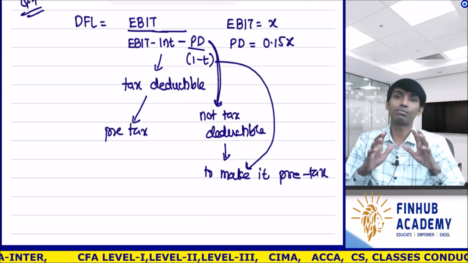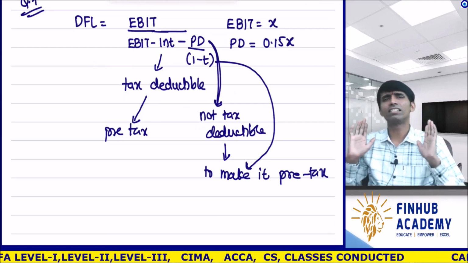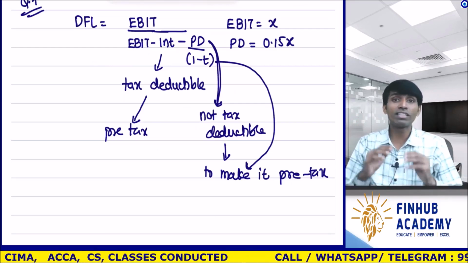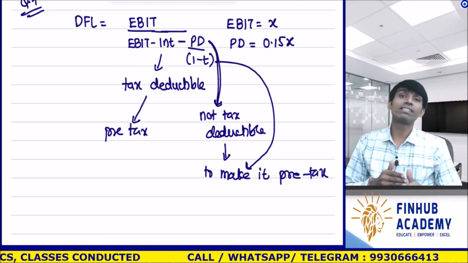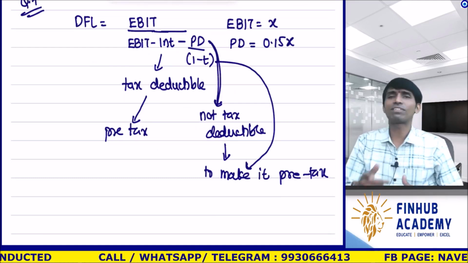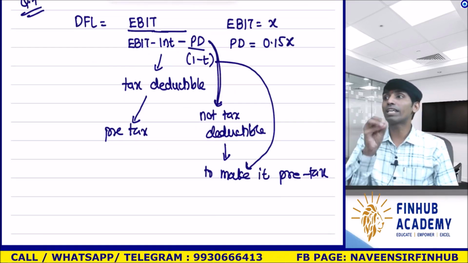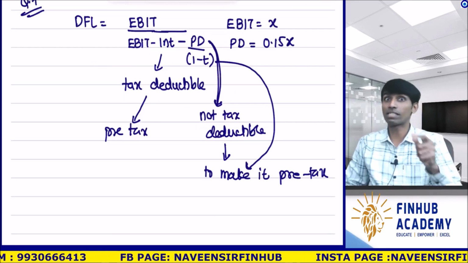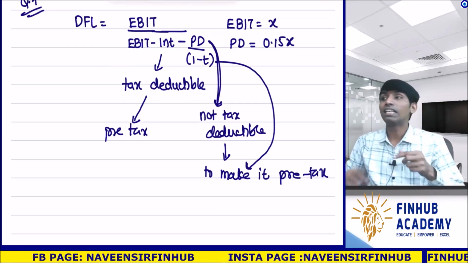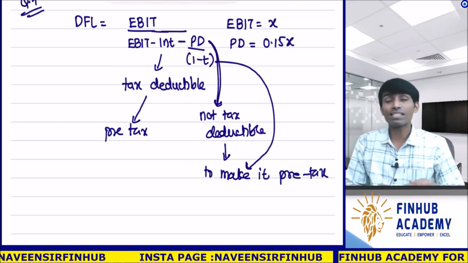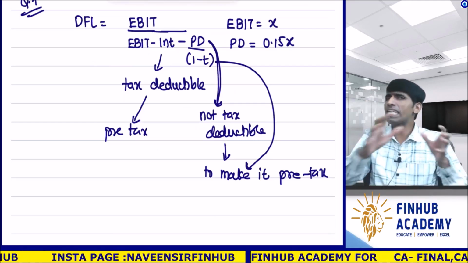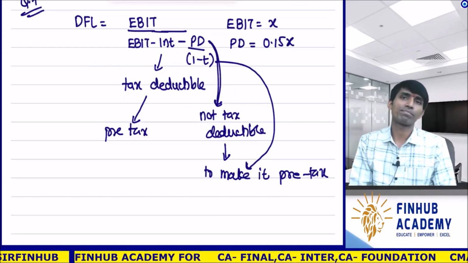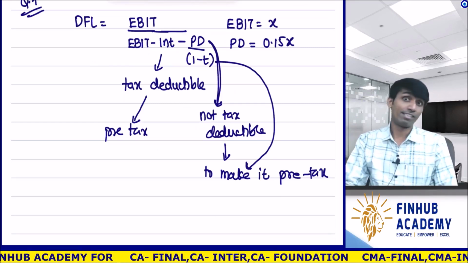Means a student might say, whenever the preference dividend comes, we will take it. That is correct. But what is the reason? Because the leverage is taken by equity shareholders, therefore the preference is deducted. Means whenever we used to take EBIT upon EBT, it was assumed that preference is not there. I hope it is clear. And one more thing, interest is tax deductible, it is pre-tax, preference dividend is post-tax. So to make it at par, I will divide it by 1 minus T to make it pre-tax. Understood? And hence the formula.